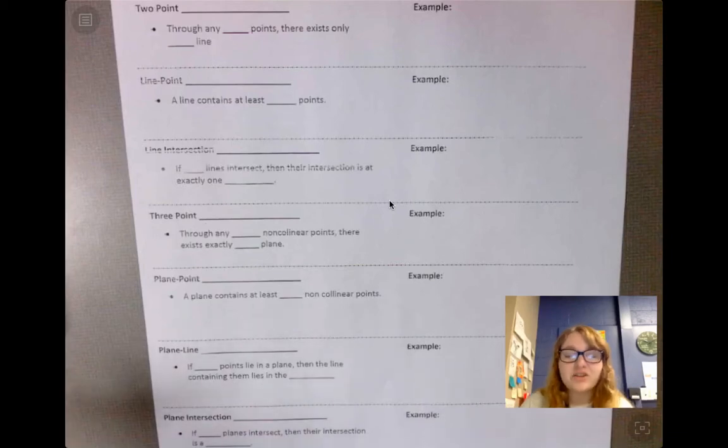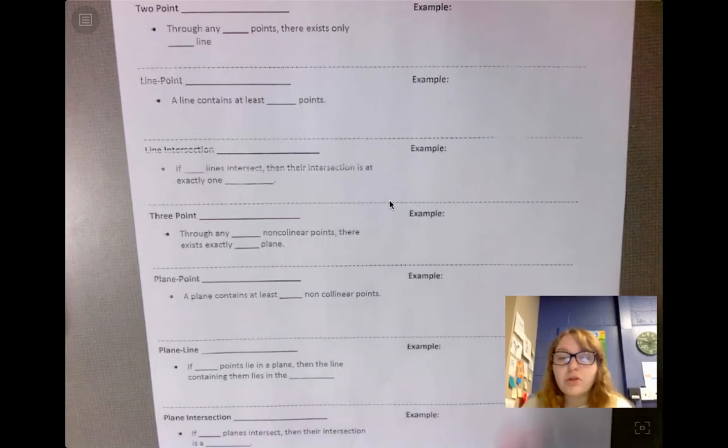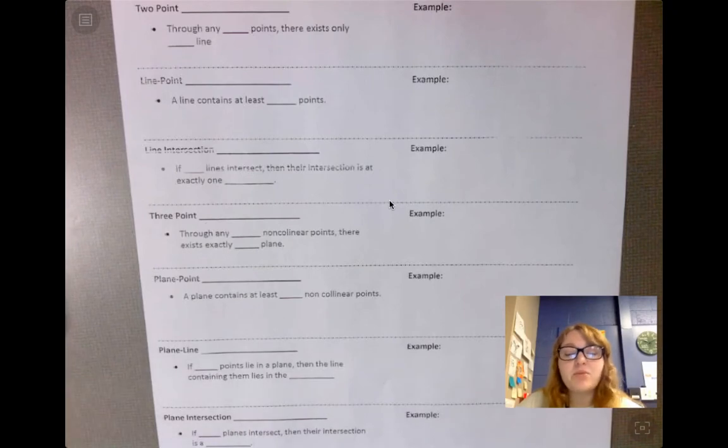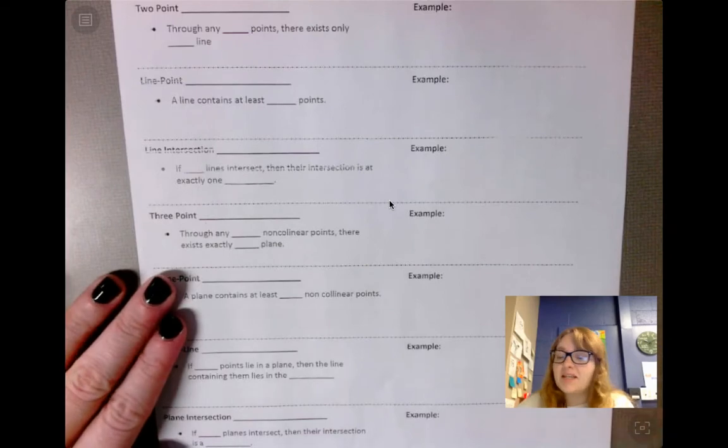Good morning, kiddos. Today we are talking about 2.3a, sketching postulates and diagrams. I wanted to try something new today because we have 7 postulates to go through, and I want to go through the notes with you. Remember that a postulate is a rule in geometry that is accepted without any proof. So let's jump right into this.